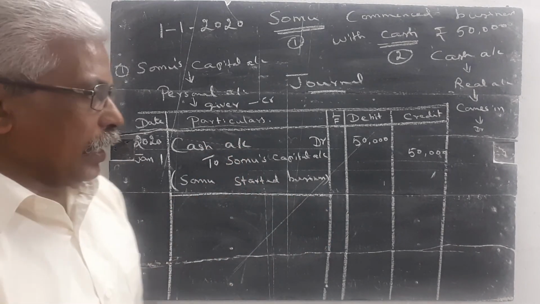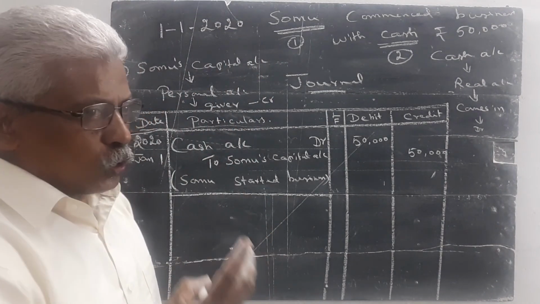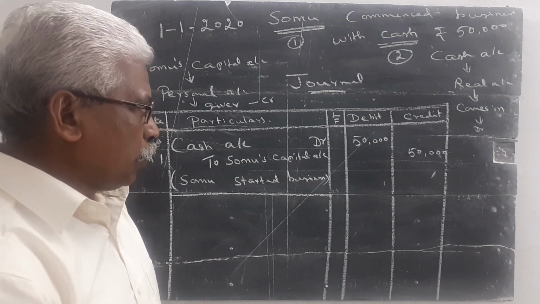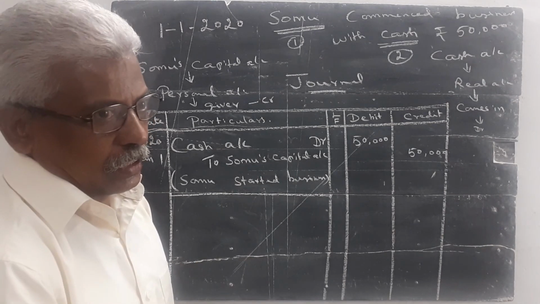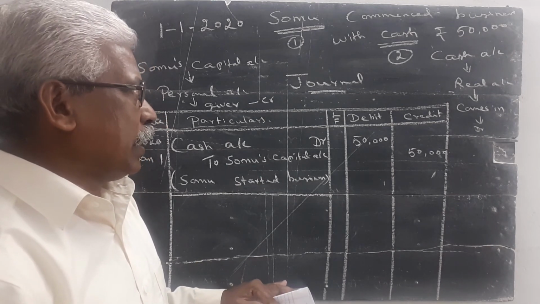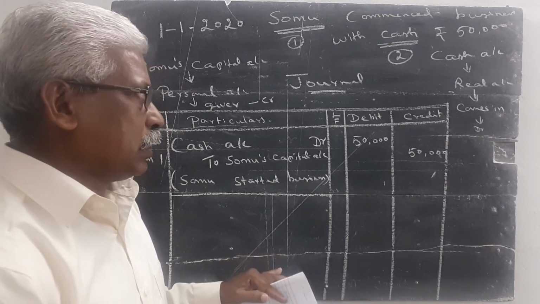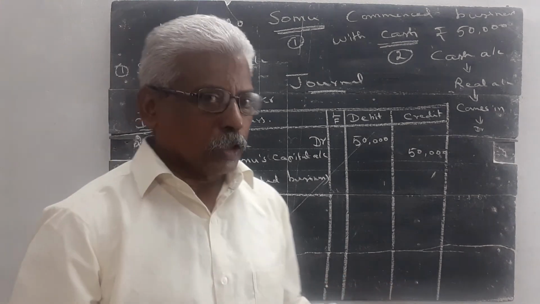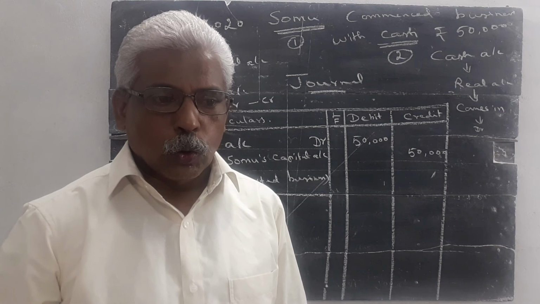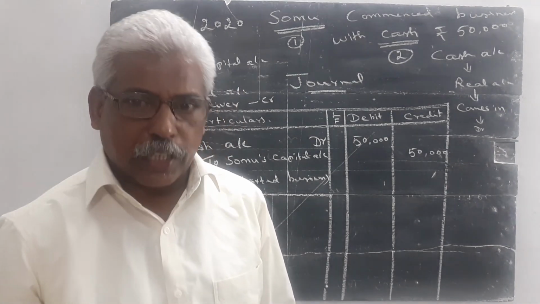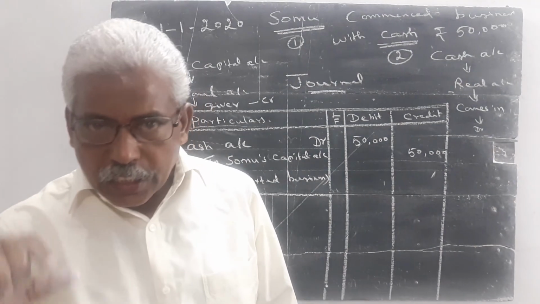Remaining questions we study in the next class. In the third chapter, nearly 20 questions are given. You study one by one. In the next class, I will explain the remaining journal entries. Today is the first class, so I think it is too much. So you study the portion thoroughly and write and study all the questions. In accountancy, the basic thing is you write and study. You write in the accountancy book and study. You never use the guide. You refer to the illustrations and study.